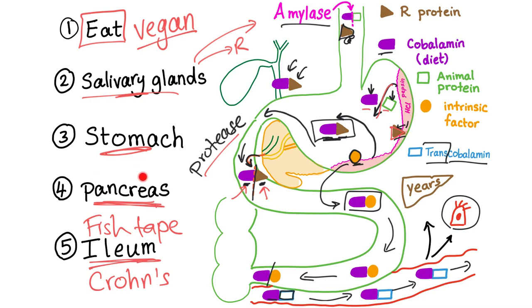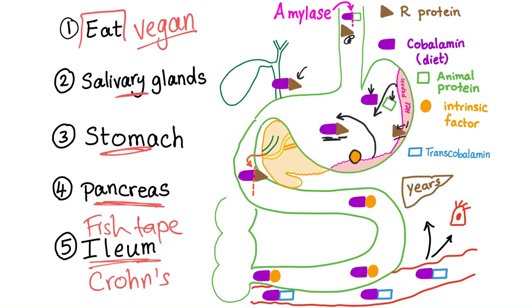Imagine an alcoholic, strict vegan with pernicious anemia. He has just left the hospital where he had terminal ileal resection because of Crohn's disease. He's now going to eat some sushi to get fish tapeworm, because he cannot have terminal ileum disease if he doesn't have a terminal ileum. Of course, we respect all vegans. This is not to offend anybody. Of course, eating vegetables is better than eating 7 steaks a day after coming from a hot dog contest. So that's the story.